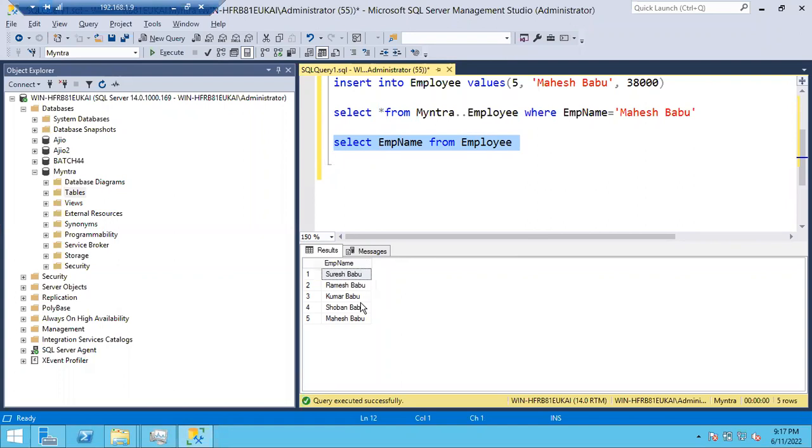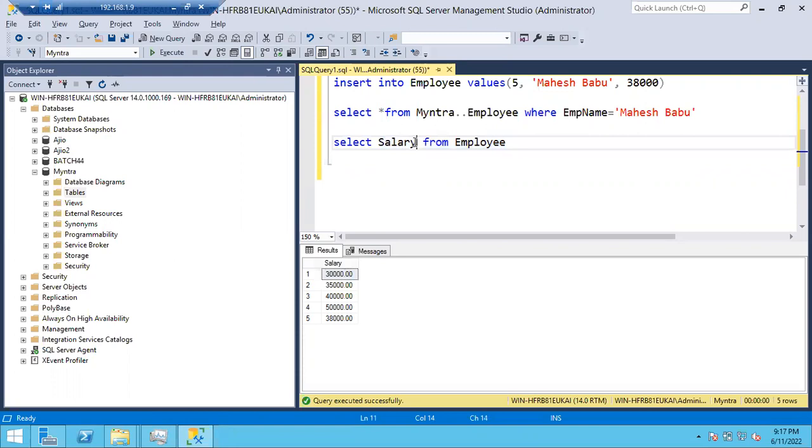Now tell me, I want to see the employee salary column. What is the query? Select salary from employee. That's it, guys.